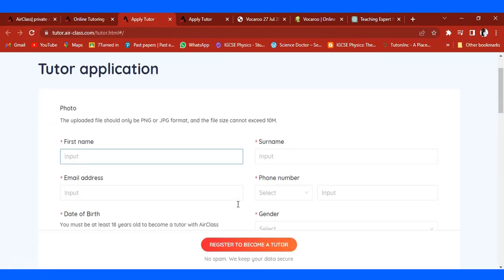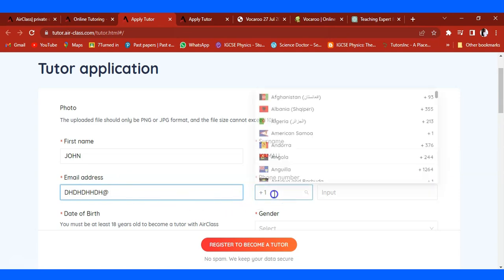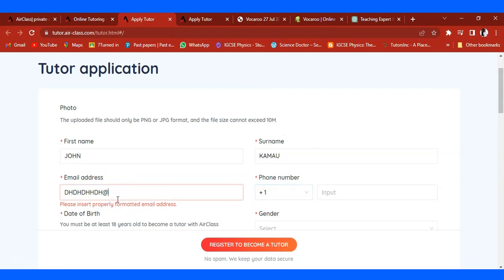Now I want to show you the different options. If you want to apply, you see the first part of the section here is your first name. For first name you can say maybe John. You are John. For surname we can say Kamau is your surname. For email, you come here and write your email at gmail.com, depending on which email you are using.